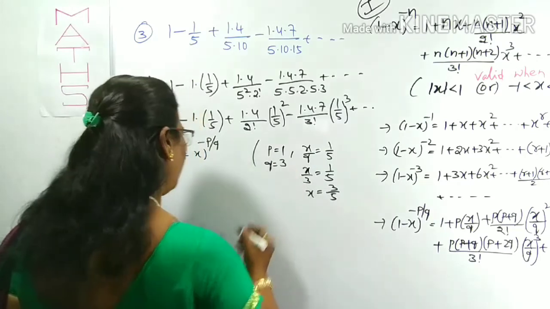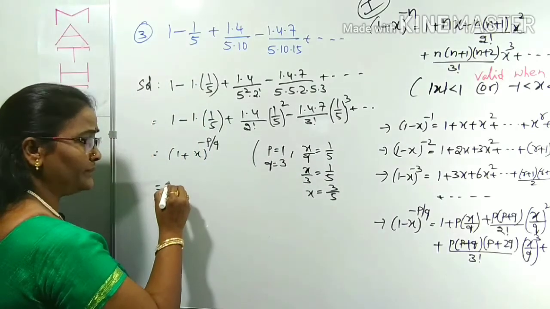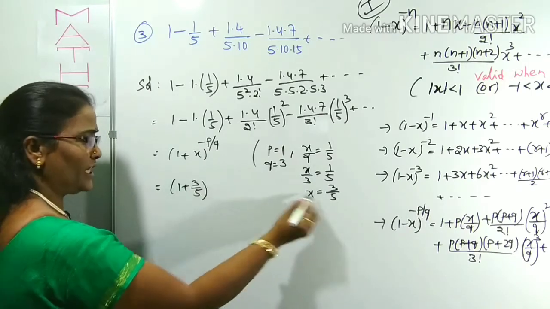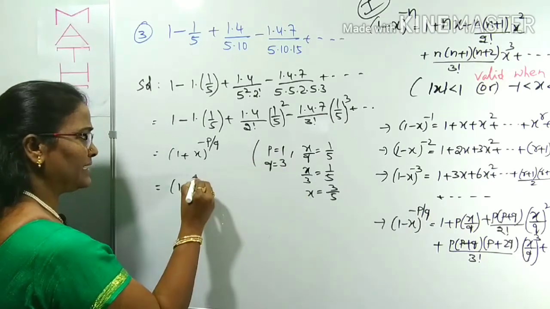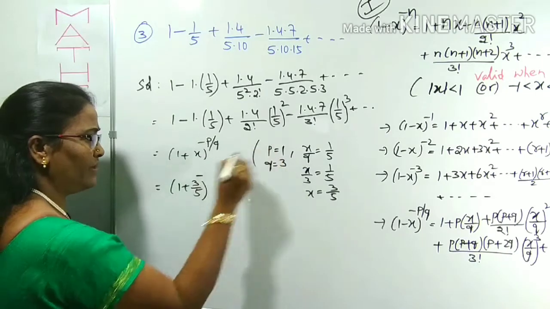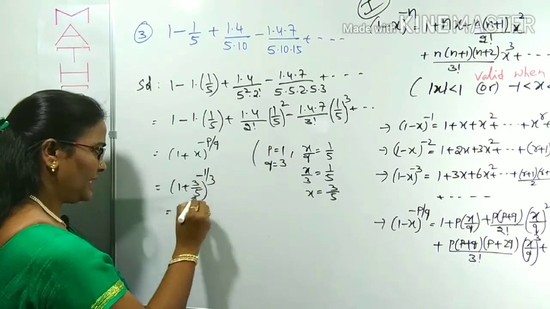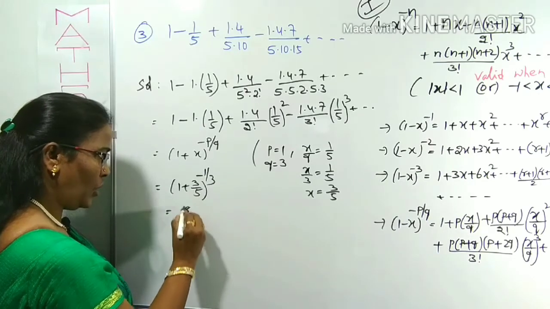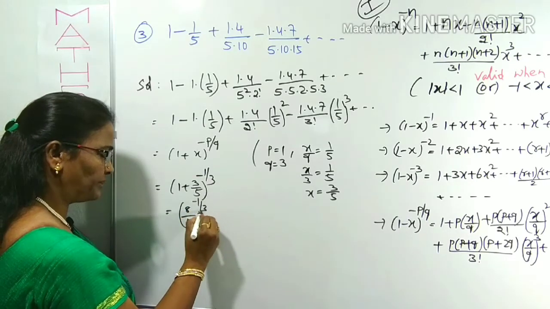You know x value, p and q value, substitute here, that is the required answer: 1 plus 3 by 5, x is 3 by 5, power minus p by q, which is minus 1 by 3. By calculation, LCM 5, 5 plus 3 is 8, 8 by 5 whole power minus 1 by 3.